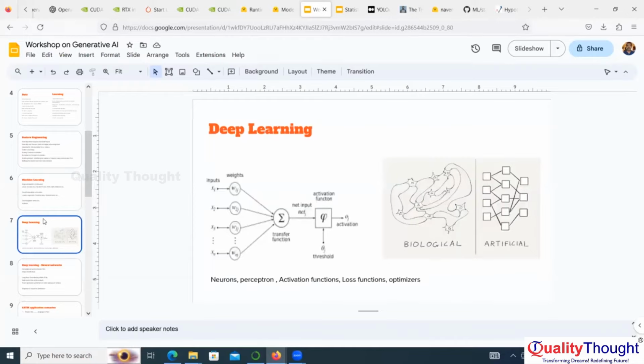Next comes deep learning. On the right side we could see how biological neurons are connected. Similarly, artificial neurons will connect in this way. Different layers will be there, different weights will be there, different nonlinear functions will be there to learn the situation. Whatever is there in the biological neuron, we connect it to artificial neurons, and we do learning. That's called deep learning. Deep learning is the initial way of artificial intelligence. Later came machine learning and other things.